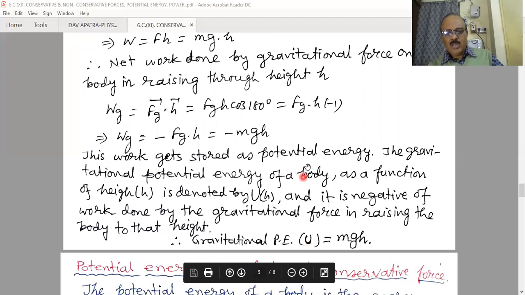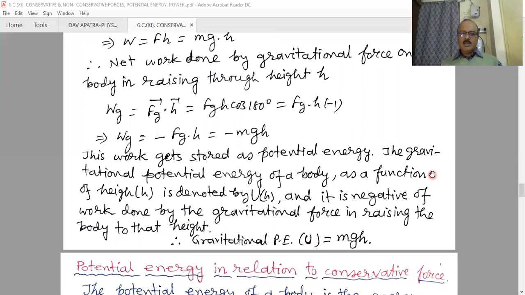And here we are saying in this way, the negative of the work done by the gravitational force, minus into minus, that will be plus, the positive value of the work done by the applied force, which is equal to the negative value of the work done by the gravitational force. Applied force, there may be different agencies, but the gravitational force is always mg, that is fixed.